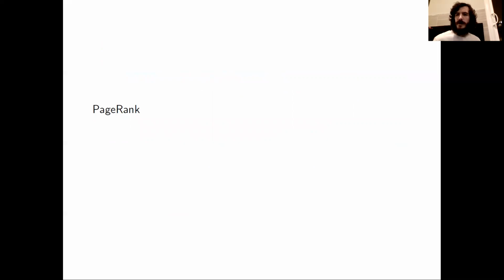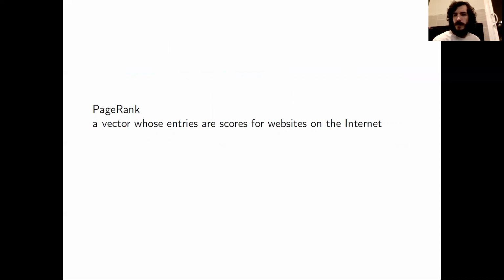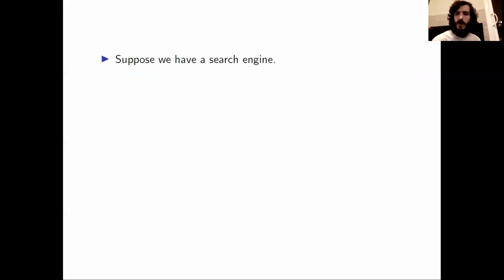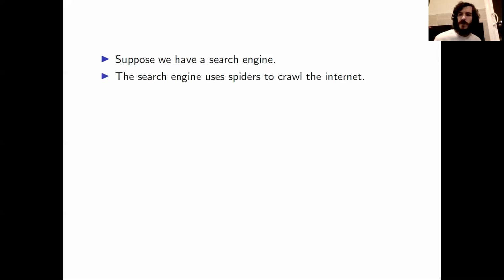Now, let's discuss PageRank. PageRank gives us a vector whose entries are scores for the websites on the internet. We'll suppose that we have some search engine. The search engine uses spiders to crawl the internet. These spiders are just programs that find new websites.